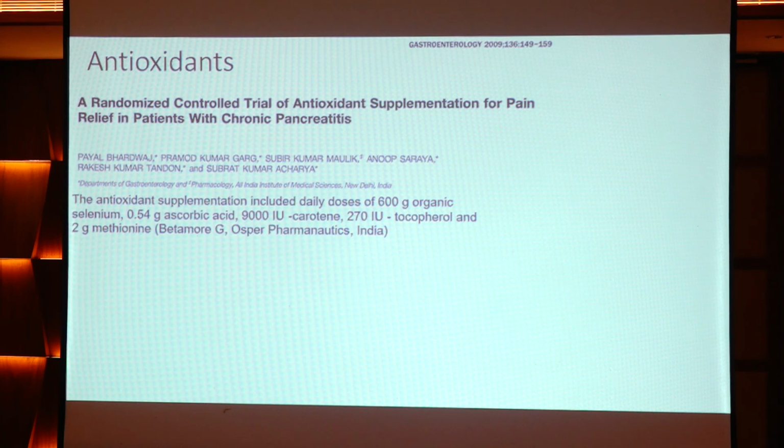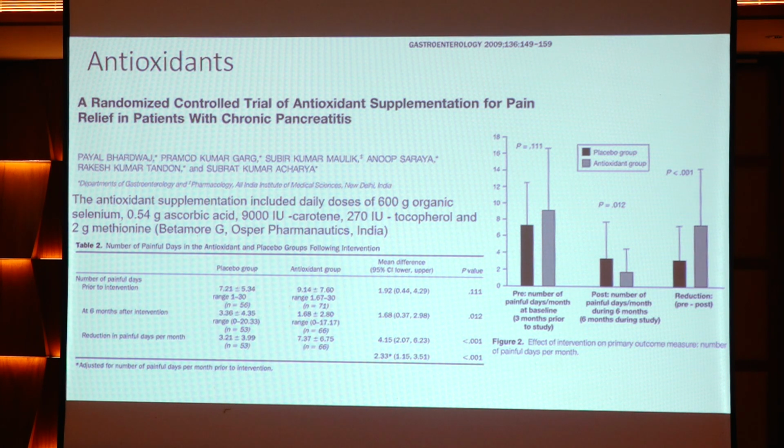Role of antioxidants per se. This is a study from AIIMS Delhi in 2009, an RCT involving 70 patients in the study group and 60 patients in the placebo group. They used a combination of organic selenium, ascorbic acid, beta-carotene, tocopherol and methionine.